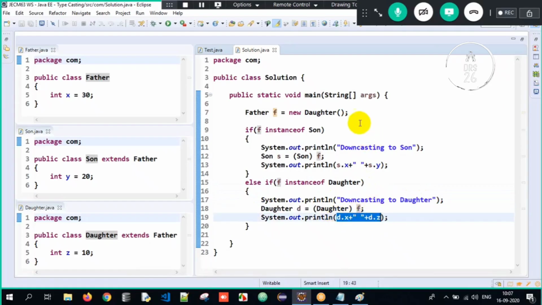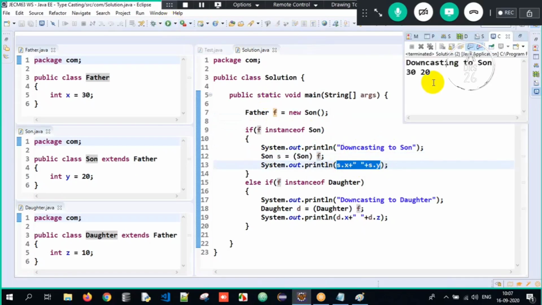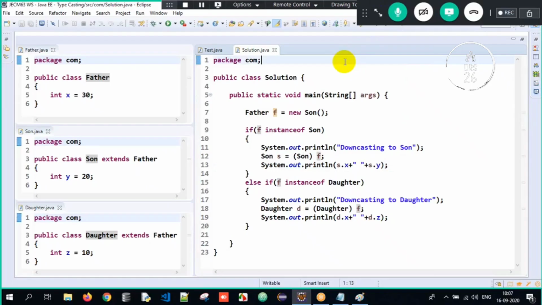properties. Got it? But now, when I have a Son object, what am I trying to do here? New Son: the Son object is stored into F. Is the Son object an instance of the Son class? True. We are supposed to downcast to Son and we are explicitly downcasting it to Son and accessing the Father and Son class properties. Now when I execute it, did I get the expected output here? Yes. So this is how we are supposed to understand downcasting and upcasting and instanceof.